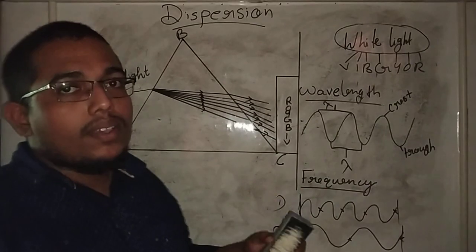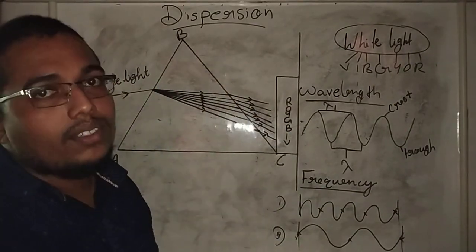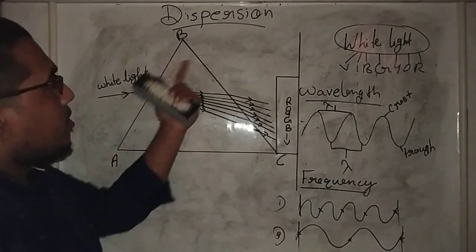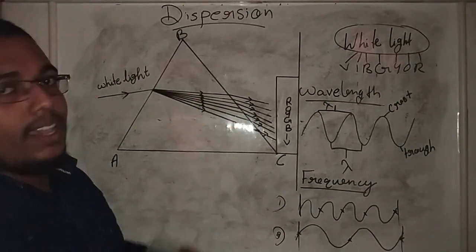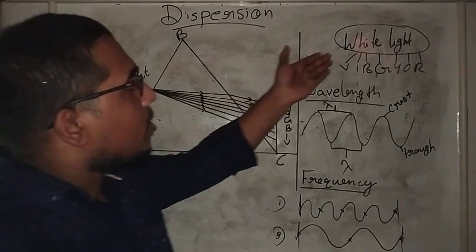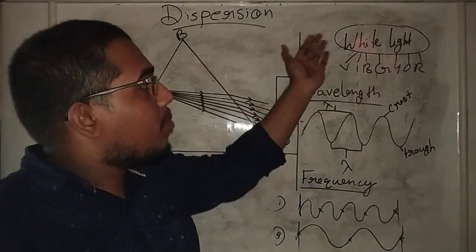Today we want to discuss dispersion of light by a prism. And actually this dispersion was discovered by Sir Isaac Newton. So before moving to the topic, you should have a basic idea about light.